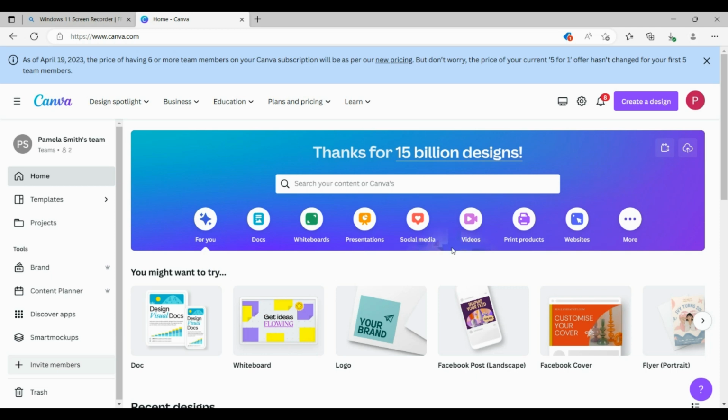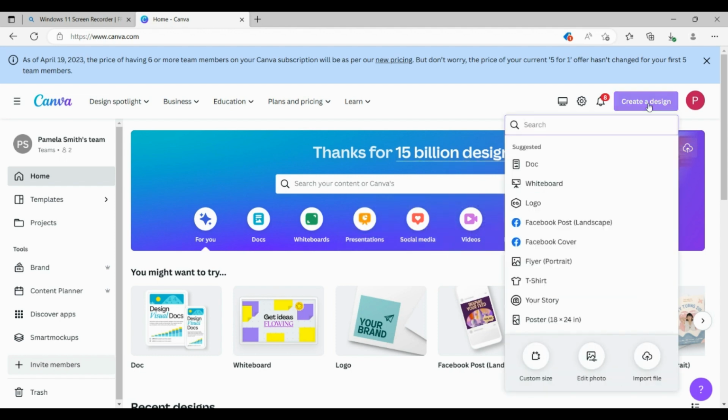How to create a gang sheet in Canva. You want to go to canva.com and this is their home screen. You want to create a design. So we want to go over to create a design in the top right hand corner and click that button.